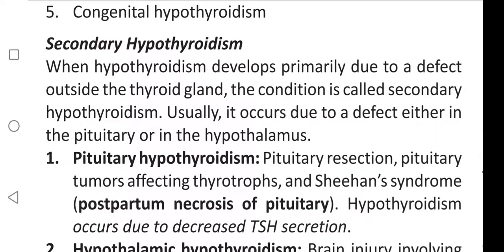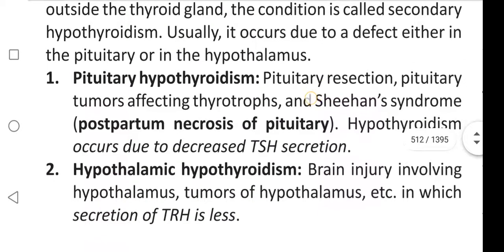Secondary hypothyroidism. When hypothyroidism develops primarily due to a defect outside the thyroid gland, the condition is called secondary hypothyroidism. Usually it occurs due to a defect either in the pituitary or in the hypothalamus. Pituitary hypothyroidism: pituitary resection, pituitary tumors affecting thyrotropes, and Sheehan's syndrome, that is postpartum necrosis of pituitary.